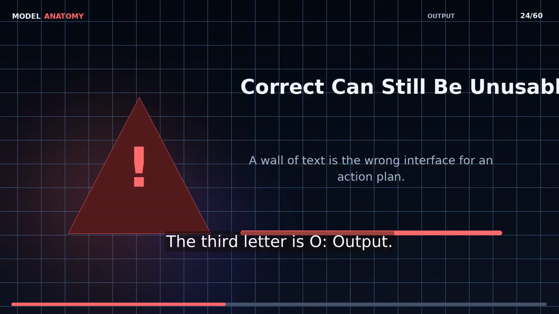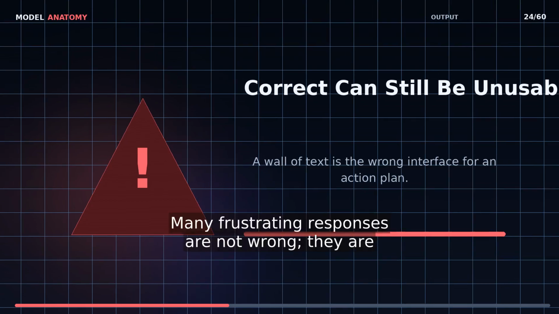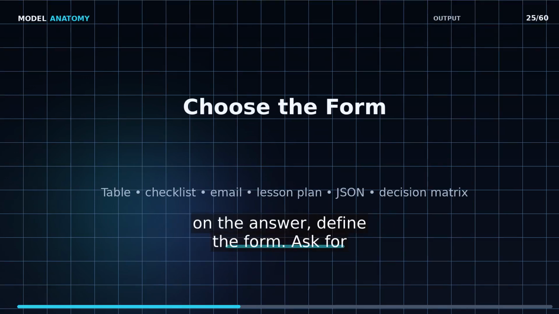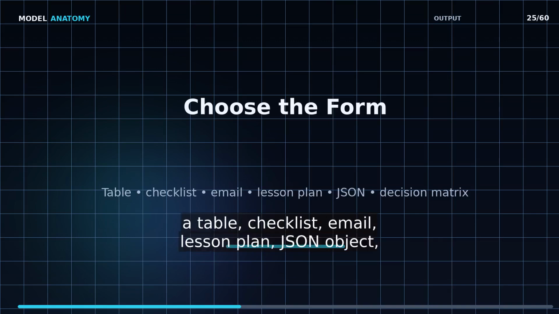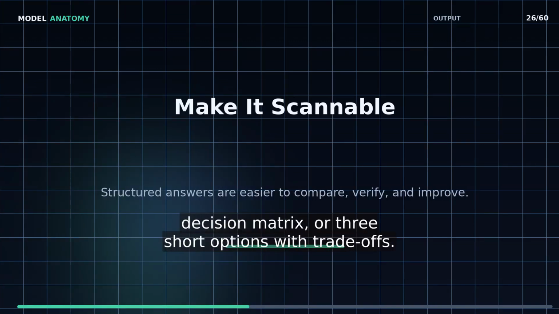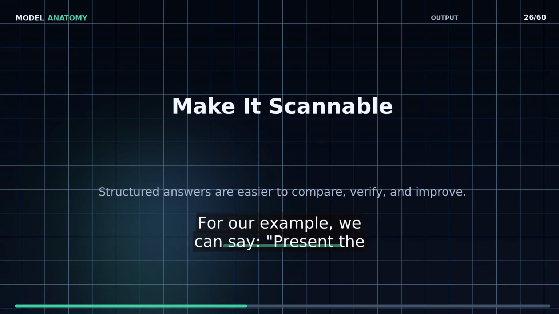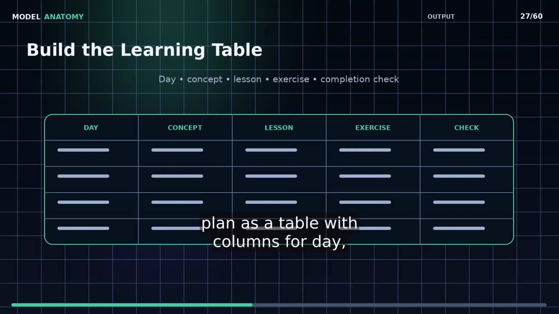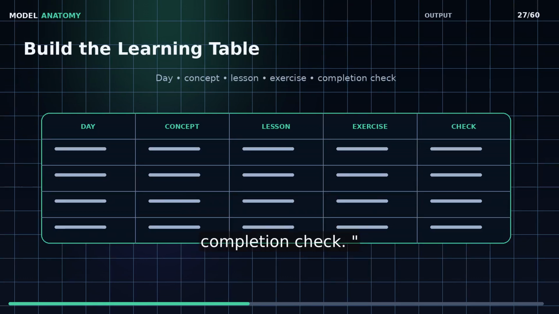The third letter is O, output. Many frustrating responses are not wrong, they are simply packaged badly. If you need to act on the answer, define the form. Ask for a table, checklist, email, lesson plan, JSON object, decision matrix, or 3 short options with trade-offs. For our example, we can say, present the plan as a table with columns for day, concept, 15-minute lesson, 15-minute exercise, and a clear completion check.